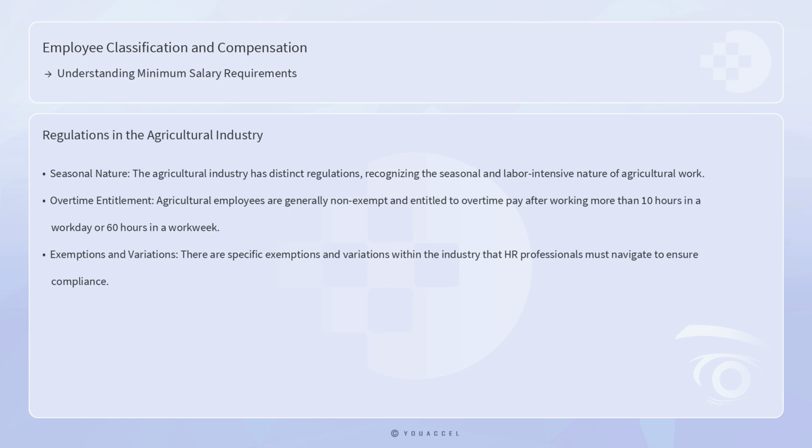Additionally, the agricultural industry has distinct regulations recognizing the seasonal and labor-intensive nature of agricultural work. Agricultural employees are generally non-exempt and entitled to overtime pay after working more than 10 hours in a workday or 60 hours in a work week. However, there are specific exemptions and variations within the industry that HR professionals must navigate to ensure compliance.